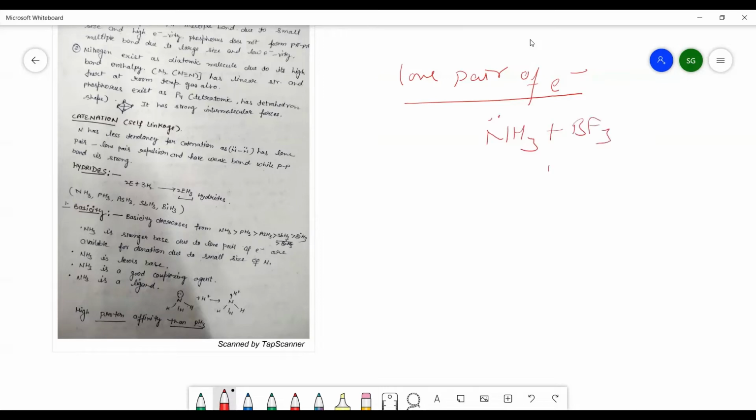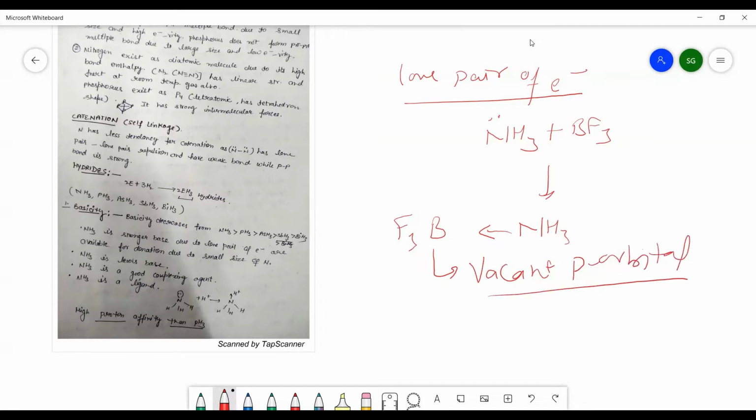Take the Lewis acid BF3: ammonia will donate its lone pair of electrons to boron, which has a vacant p orbital, as you have also studied in the 11th standard. So there is a formation of a coordinate covalent bond between the nitrogen of ammonia and boron, which has the vacant p orbital. This type of property shows the basic nature.